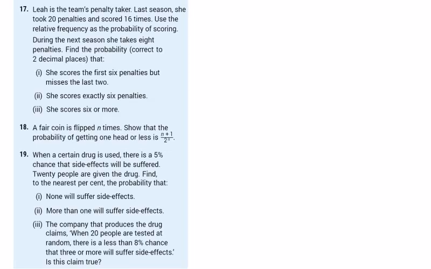So hopefully you've mastered Bernoulli trials. Do the last three here, just to make sure you have. She scores 16 out of 20 penalties. So that's going to be 4/5 or 0.8, whether you choose to use decimals or fractions. So we'll call the probability of success 0.8 and the probability of failure 0.2.